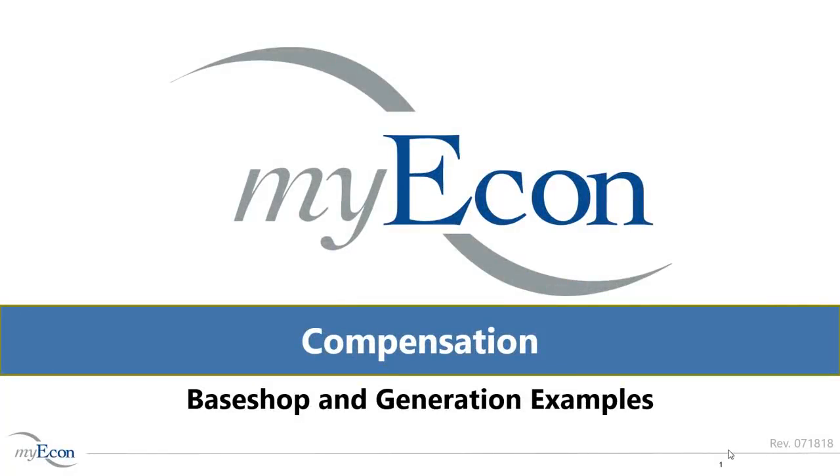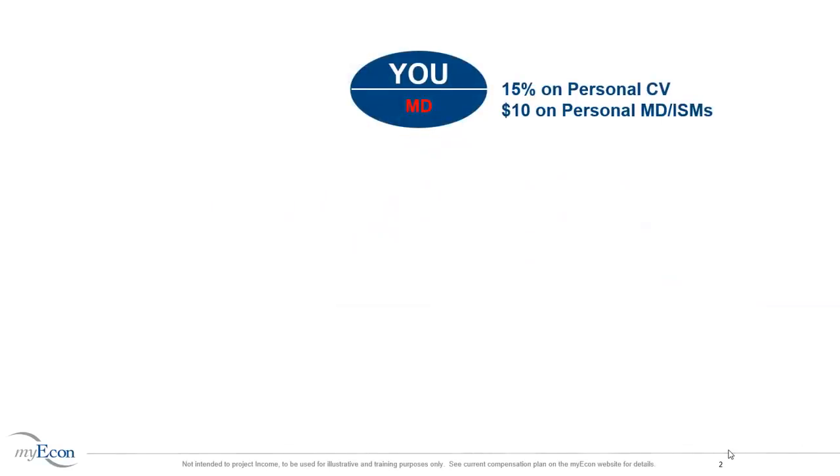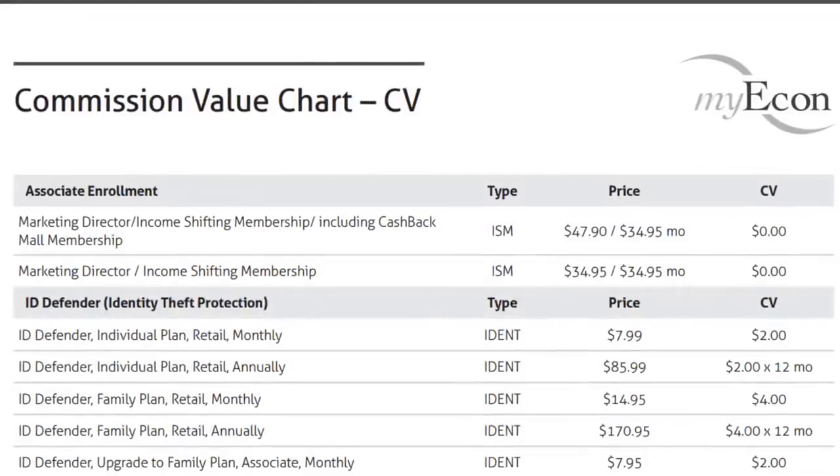In addition to this video, you should refer to document 701, 702, and 705 for full understanding of how you are paid in myEcon. When you enroll into myEcon, you start as a marketing director. As a marketing director, you receive 15% on personal CV. CV stands for commission value.